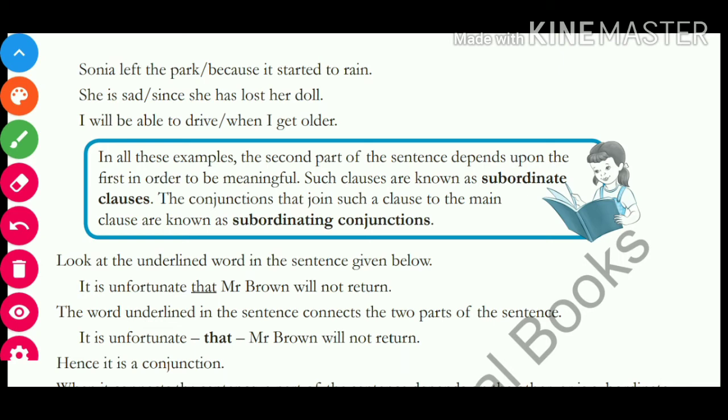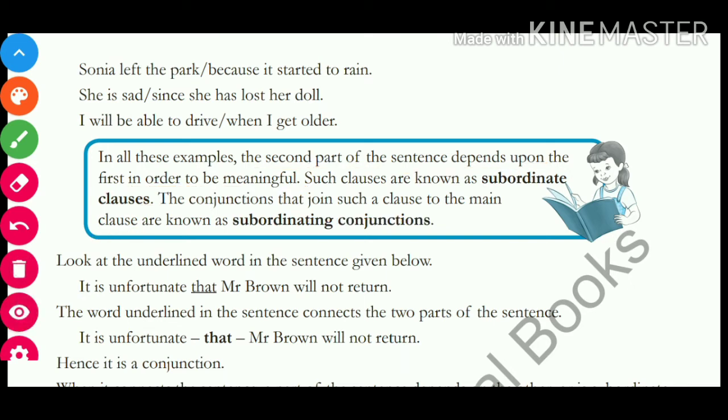So such clauses are known as subordinate clauses. The conjunctions that join such a clause to the main clause are known as subordinating conjunctions. Again see, in all these examples, the second part of the sentence depends upon the first in order to be meaningful. Such clauses are known as subordinate clauses. They join a clause to the main clause.